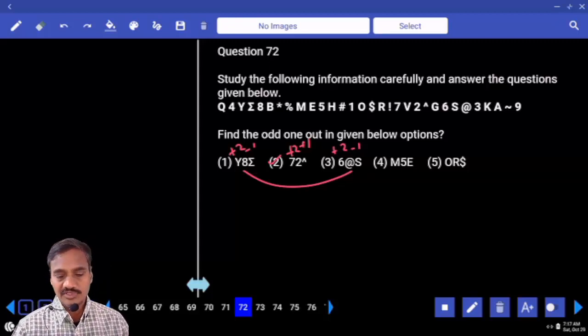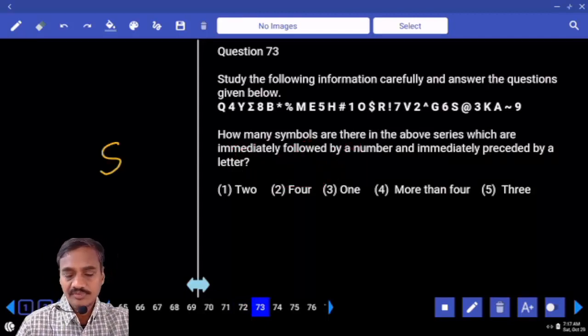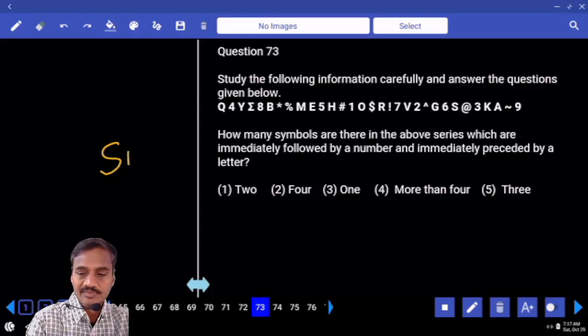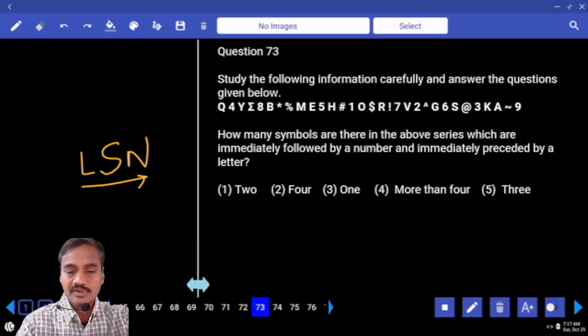Then coming to this 73, and how many such symbols are there? The question is about a symbol preceded and followed by a number and immediately preceded by a letter, and the sequence must be letter, symbol and a number. Letter, symbol and a number. Now this is letter not followed by symbol, letter, symbol and a number.